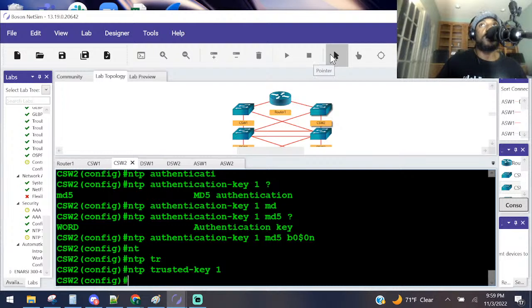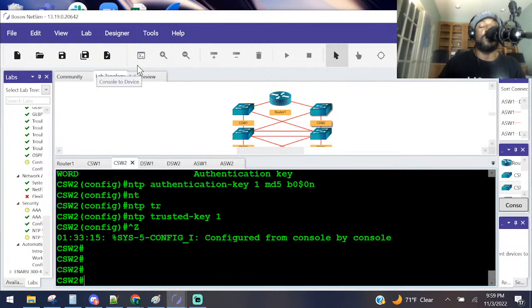Let's see here. Five minutes later. On CSW2, display the associations. Oh, reconfigure NTP to synchronize over the Fa0/1 interface and modify the configuration so that it uses the key. Remember we did last time?